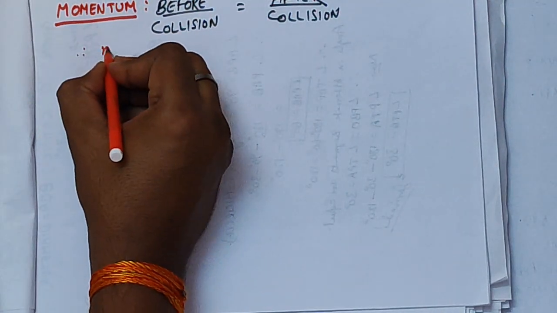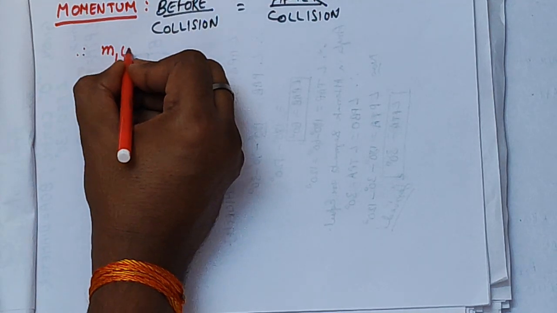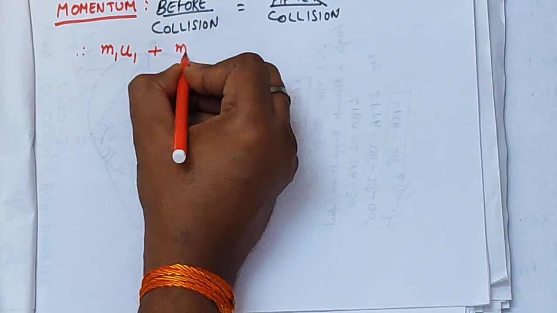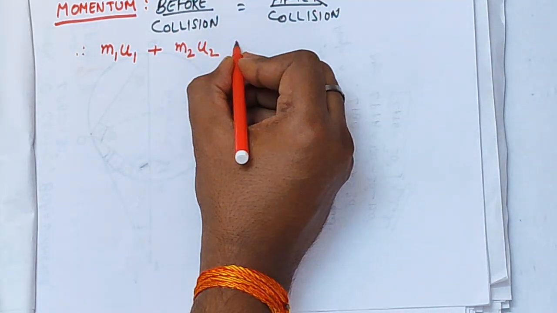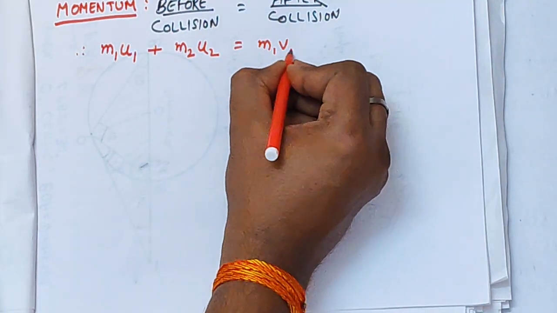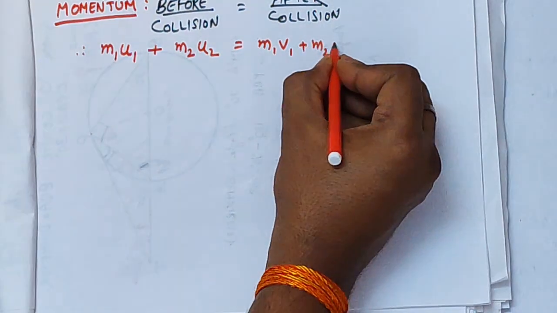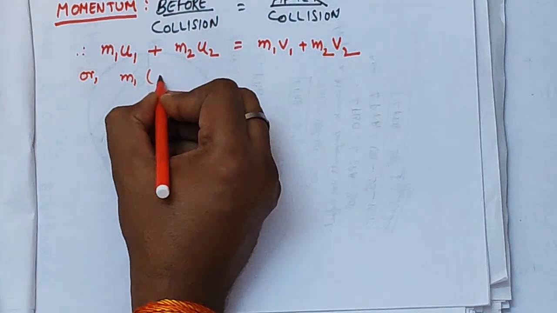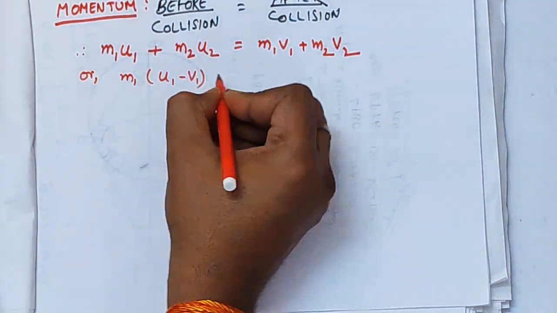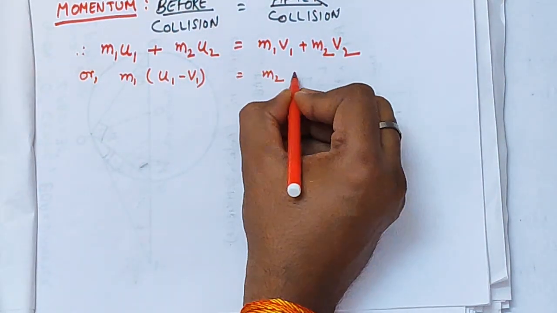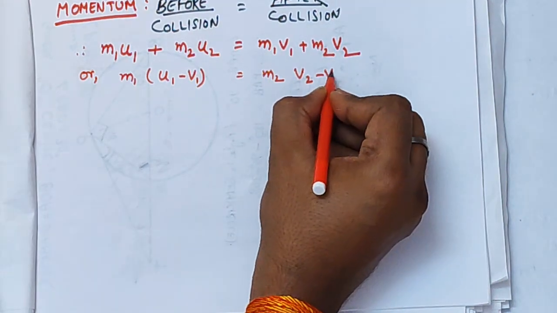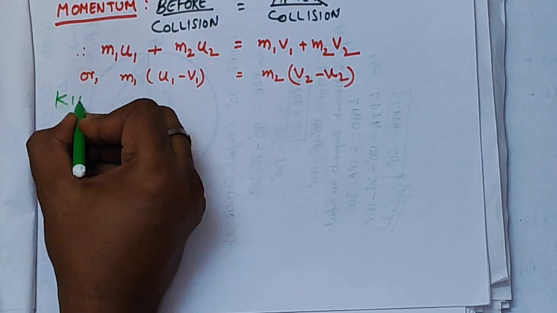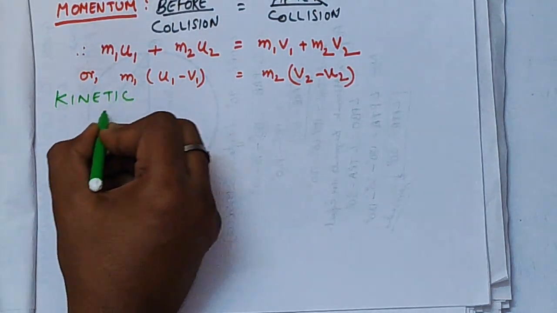Initial momentum before the collision for mass m1 will be m1 u1, and for mass m2 will be m2 u2. The momentum after collision will be m1 v1 plus m2 v2. Now bringing the terms with m1 into the LHS, we are left with m1 times (u1 minus v1) equal to m2 times (v2 minus u2).